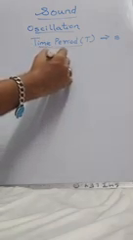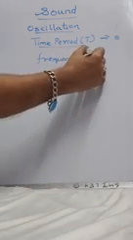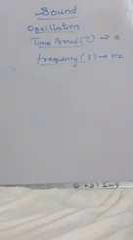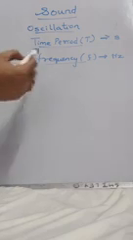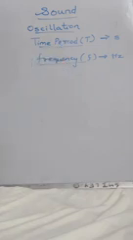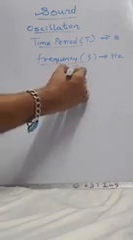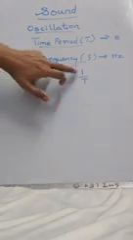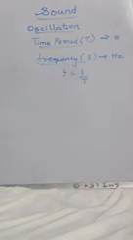Then we have frequency, denoted by F, and its SI unit is Hertz. What is frequency? Frequency means number of oscillations per second. What is the relationship between frequency and time period? If frequency is more, time period is less, and vice versa. So they are inversely proportional. So we got the first formula, F is equal to 1 by T. If frequency is more, time period is less, and if time period is less, frequency is more.